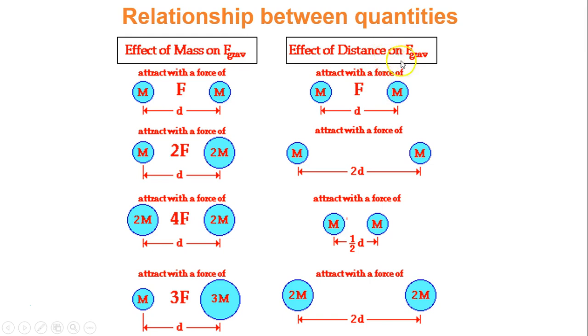The relationship between the force of gravity and distance is inverse squared. So for m and m, when the distance is d, the force is F. Now if distance is doubled, the force decreases by 2 squared, becomes 1/4. When distance is halved, the force will become 4 times because it's inverse squared. Now here, when both mass and distance are doubled, the force does not change, because the force increased by 4 through the mass, and the force decreased by 4 through distance. So 4 divided by 4 becomes F again.